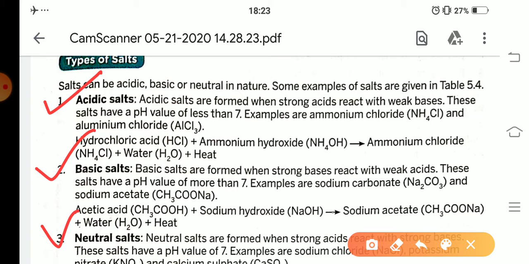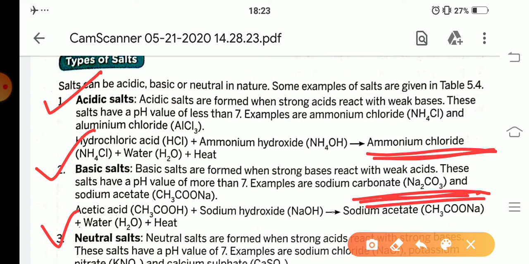Acidic salts are formed when a strong acid reacts with a weak base. These salts have a pH value of less than 7. Okay? For example, ammonium chloride. Ammonium chloride is the example of acidic salt. Basic salts are formed when a strong base reacts with a weak acid. Okay? For example, sodium carbonate. Sodium carbonate is the example of basic salts.